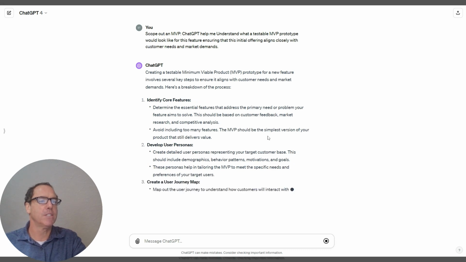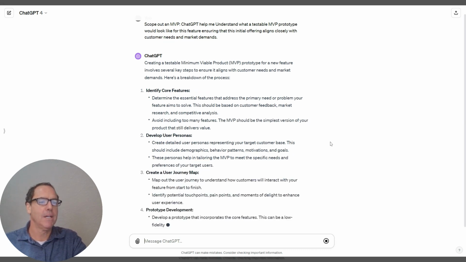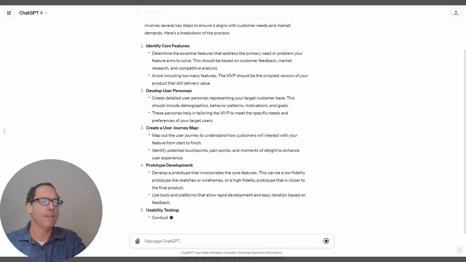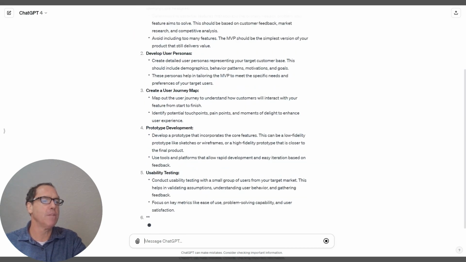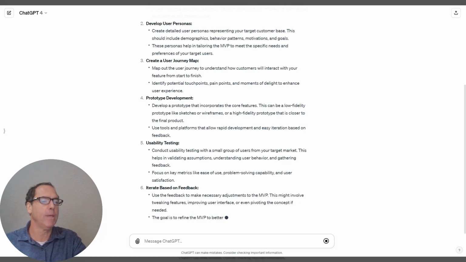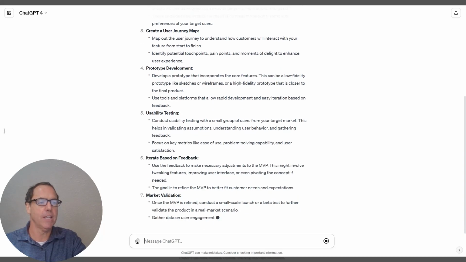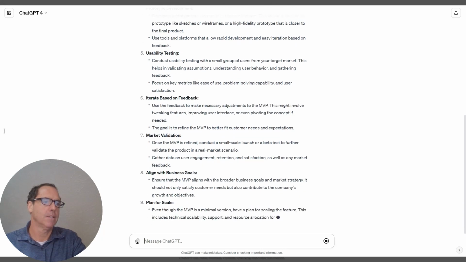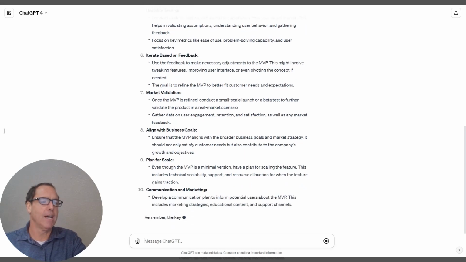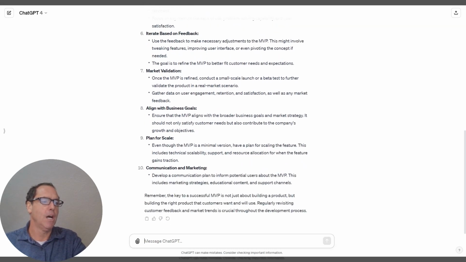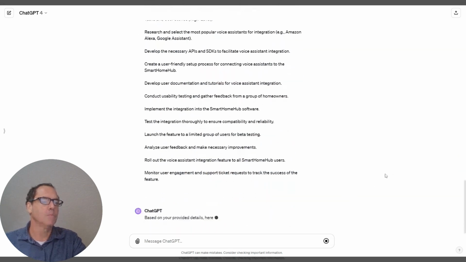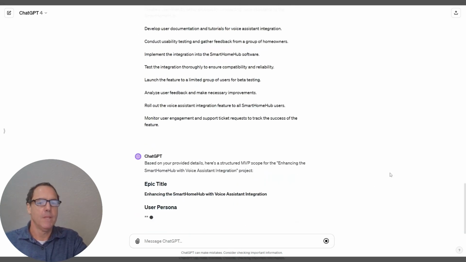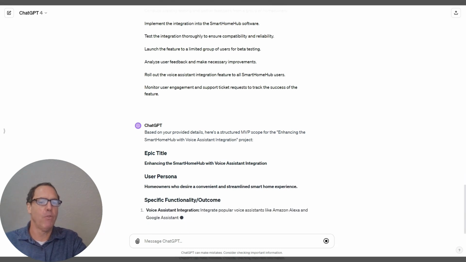All right, so it's still telling me about an MVP, but let's go ahead and wait for it to finish. A lot of good information about what it's considering when it's going to tell me what an MVP might look like. All right, it is really thinking a lot about what a great MVP would be. Okay, so let's type in the epic. So again, this epic was enhancing a smart home hub with voice assistant integration.